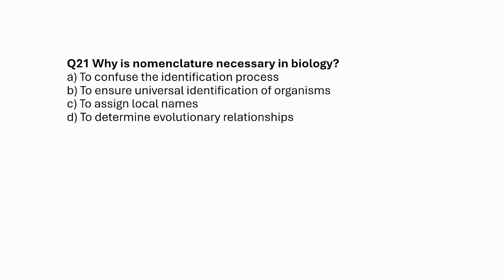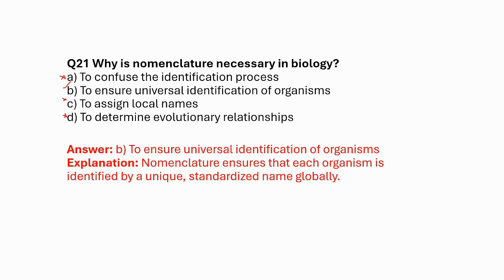Why is nomenclature necessary in biology? Option A, to confuse the identification process, of course not. To ensure universal naming of organisms, yes. To assign local names, no, because local names will be different in different locations. To determine evolutionary relationships, okay, not as such. So option B, to ensure universal identification of organisms.